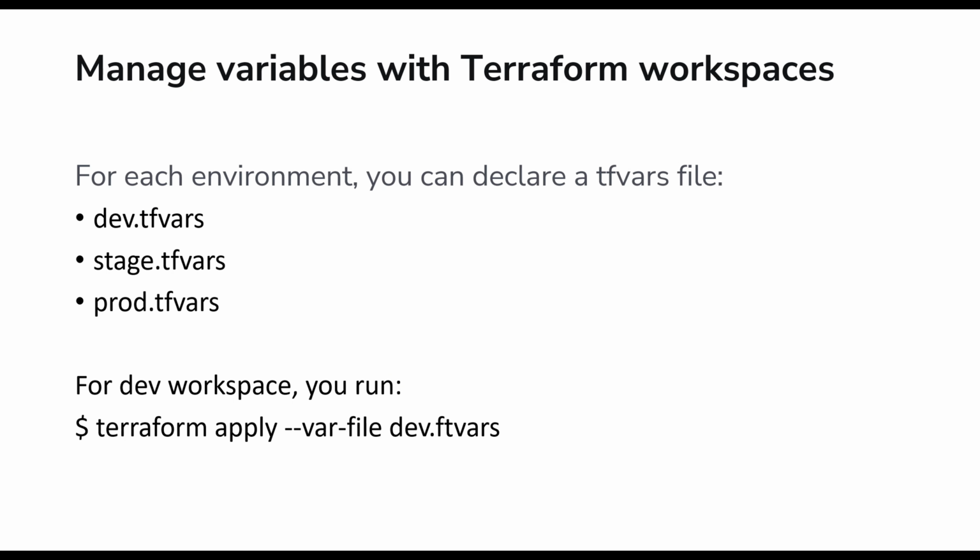Providing a value to this variable can be done easily using tfvars files. For each environment, you declare a tfvars file like dev.tfvars, stage.tfvars, prod.tfvars. Based on the workspace you are on, let's suppose you are on the dev workspace, you will run terraform apply -var-file=dev.tfvars.